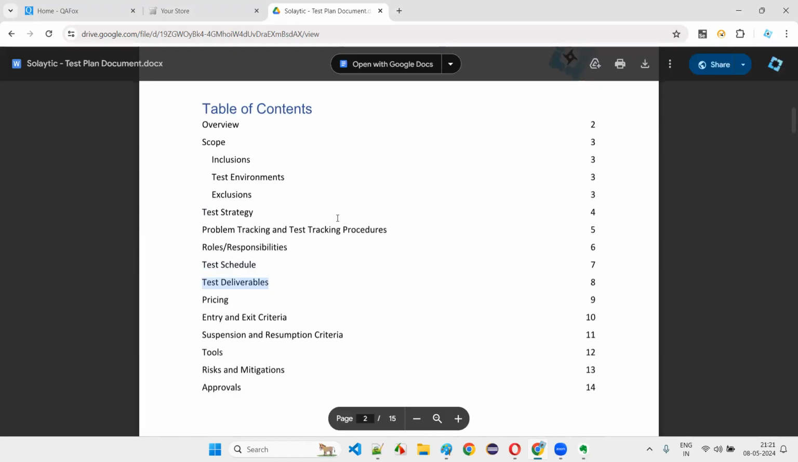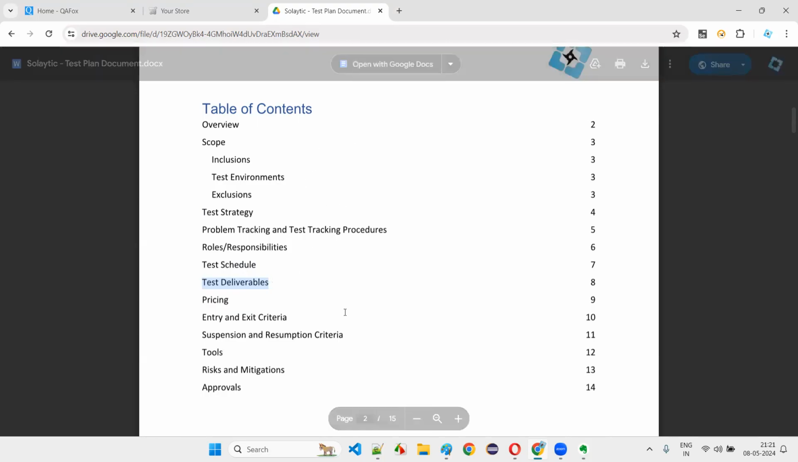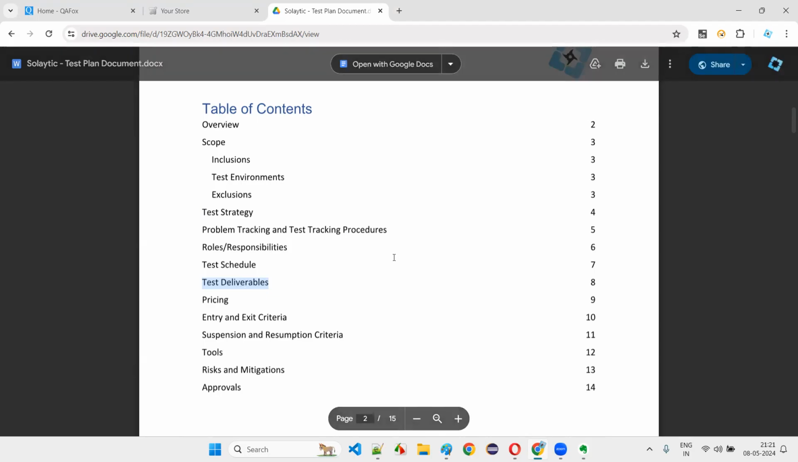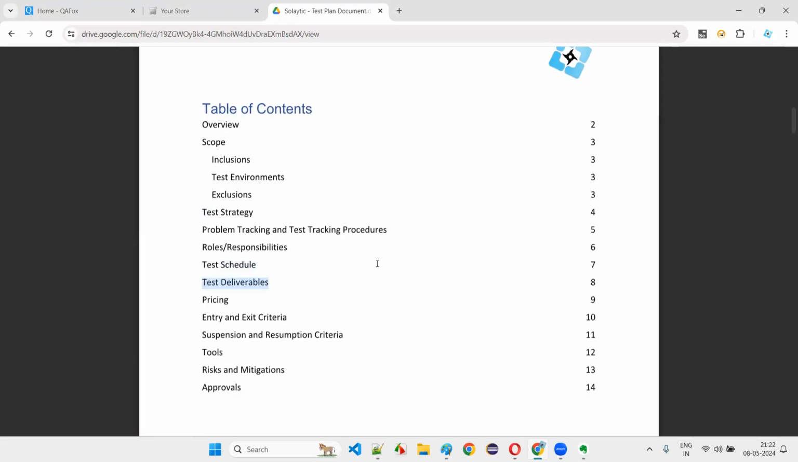The test plan is also a deliverable. Whatever is created by the test lead or the team is also deliverable to the client: the test cases document, test scenarios document, RTM (requirement traceability matrix) document, then defect reports documents, defect reports, test cases.